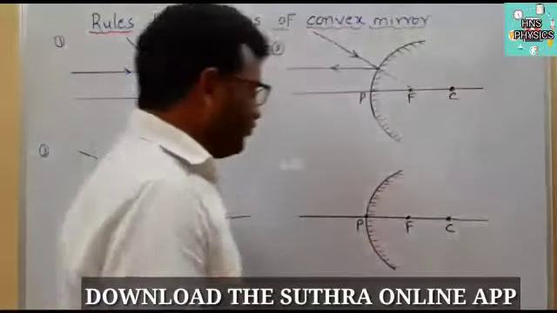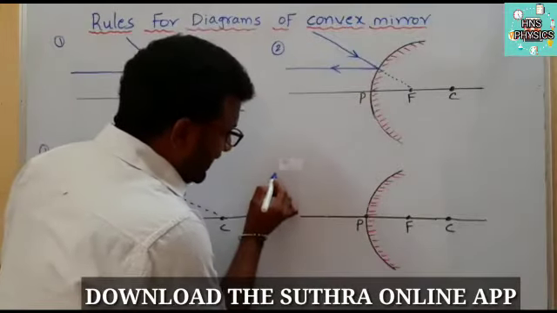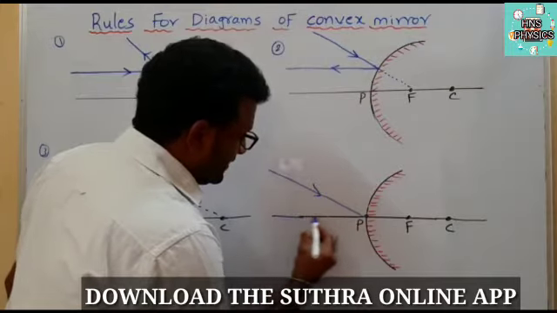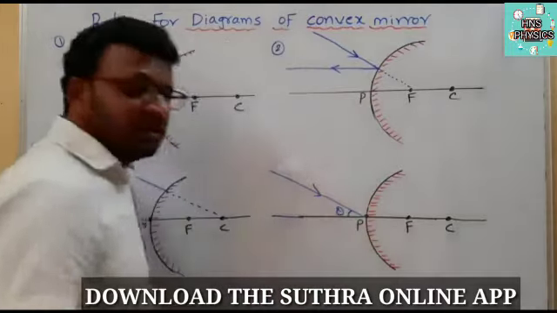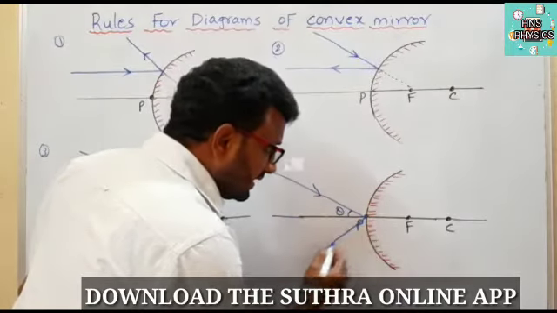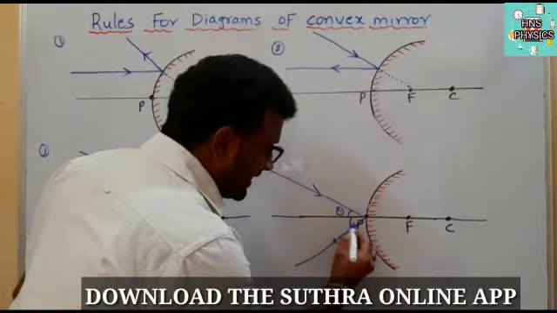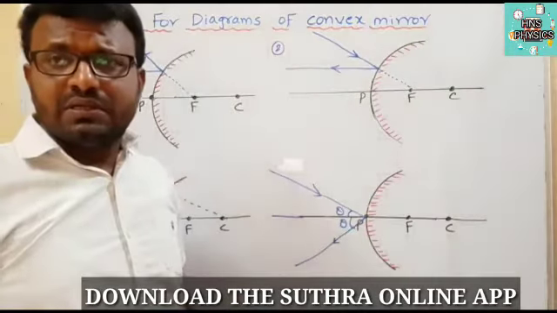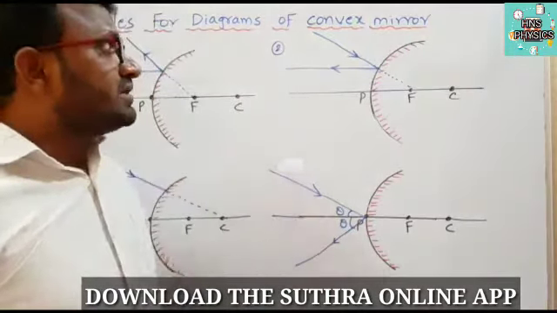Next, come to the fourth rule. If any ray of light is incident at the pole with an angle theta, then according to the laws of reflection it reflects back with the same angle. So these are the 4 rules related to the convex mirror.